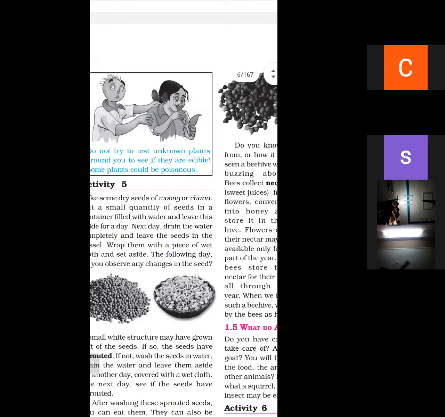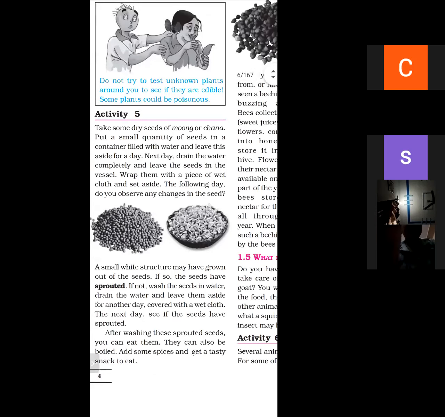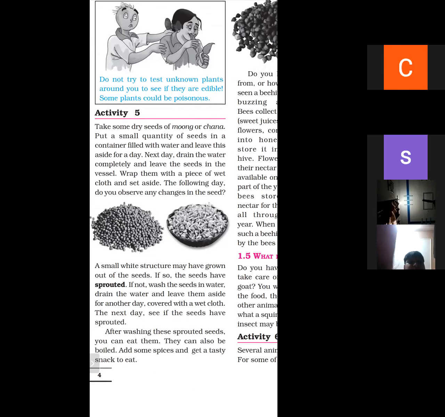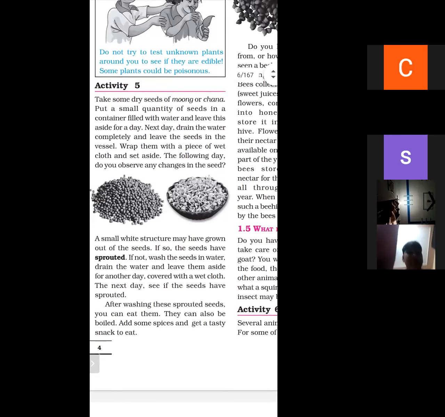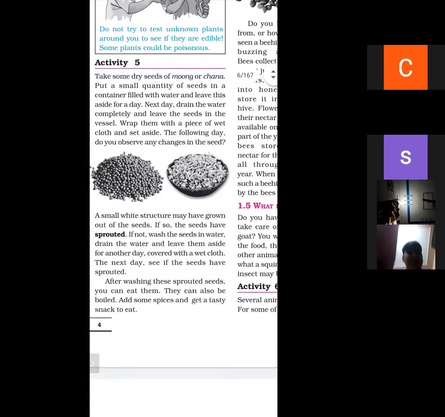And next is we have to make our sprouts of moong or chana. Steps are: first, put a small quantity of seeds in a container filled with water and leave this aside for a day. The next day, drain the water completely and leave the seeds in the vessel and wrap them in a piece of wet cloth and set aside. The following day, observe the seeds: a small white structure may have grown out of them. If so, the seeds have sprouted. If not, wash the seeds in water and leave them for another day covered with wet cloth. The next day, the seeds are sprouted. After washing the sprouted seeds, you can eat them.